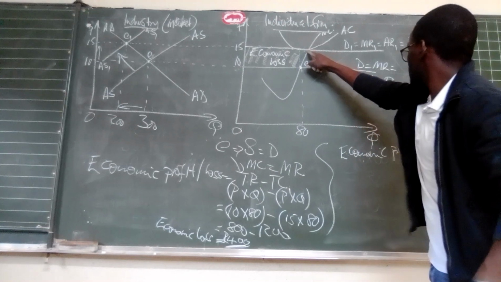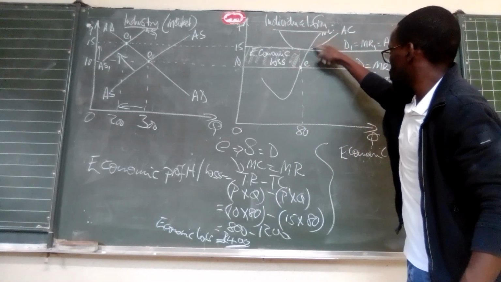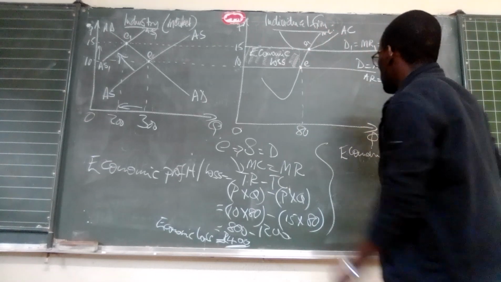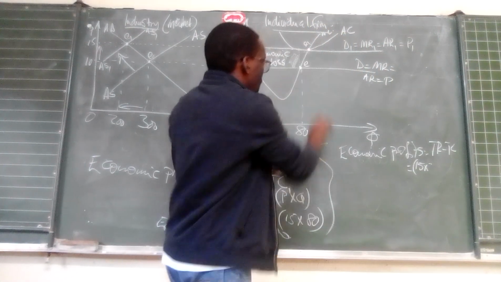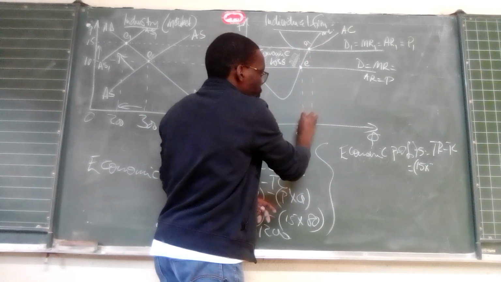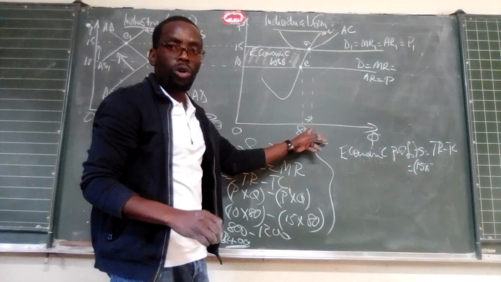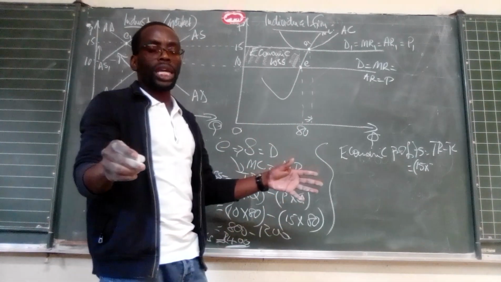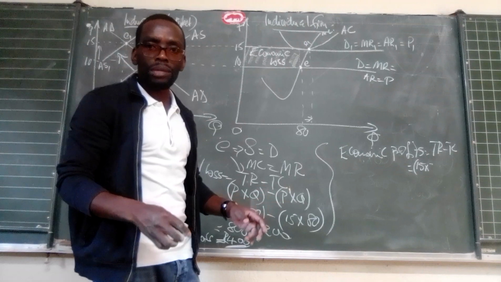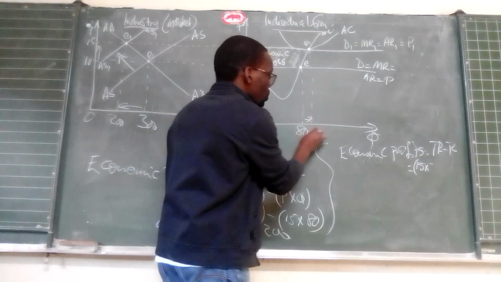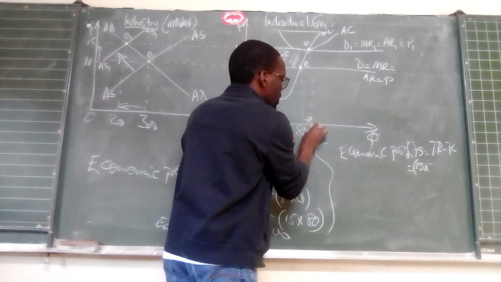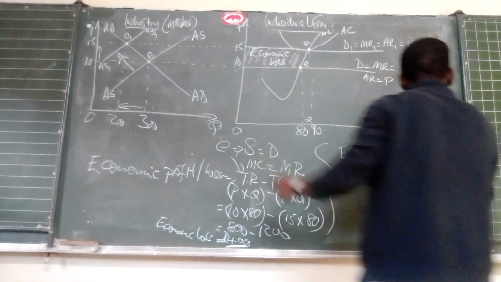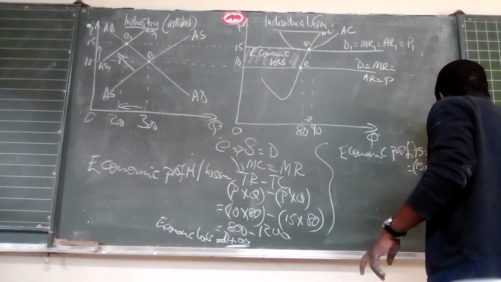Now, MC is equal to MR. We have a new equilibrium point here, which is now E1. And at the new equilibrium point E1, it would mean that the firm is now selling a bit more than before, because the other people have gone. So the few that are left are going to share the demand that is there. So maybe it will increase from 80 to 90, correct? So our quantity there is 90.